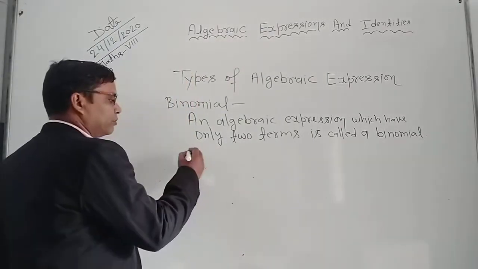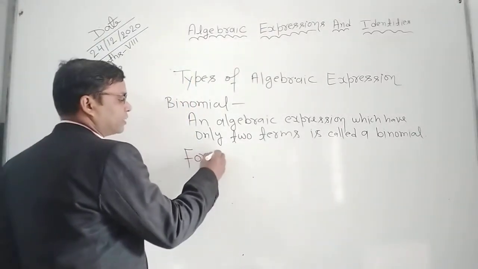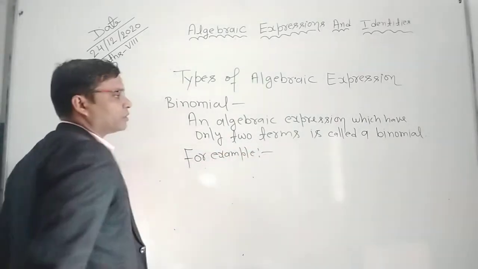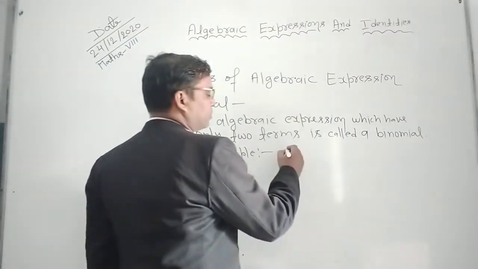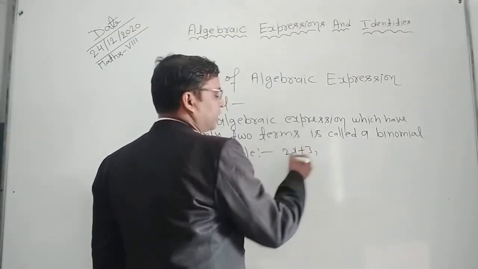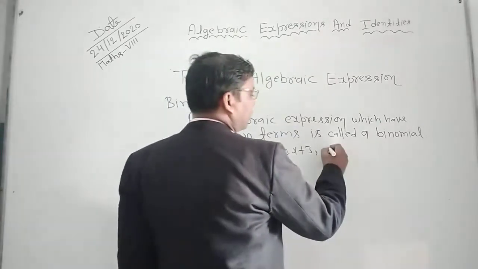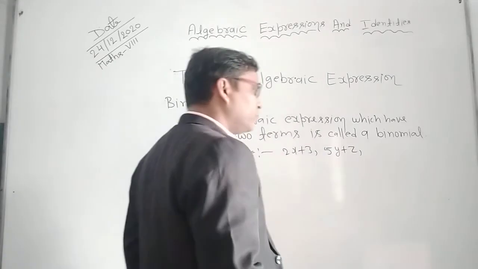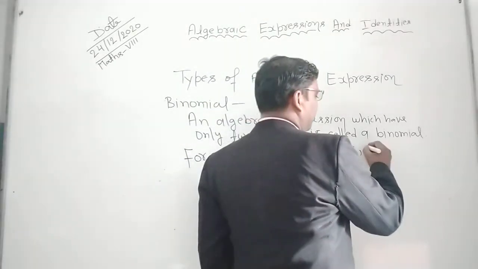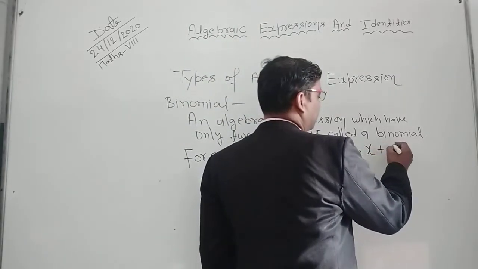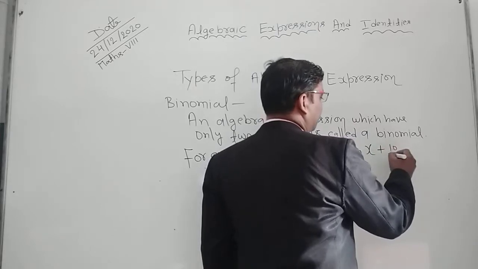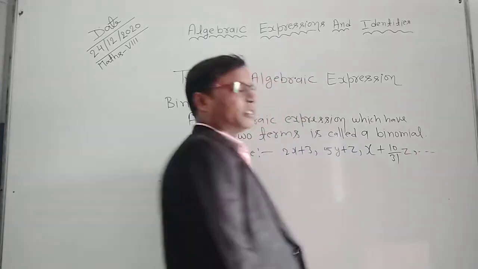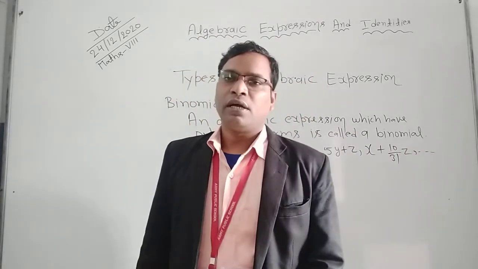For example of binomial, we take two terms: 2x plus 3. This is a binomial. 5y plus z, this is also a binomial. x plus 10 by 31z, etc. A lot of examples of binomials.